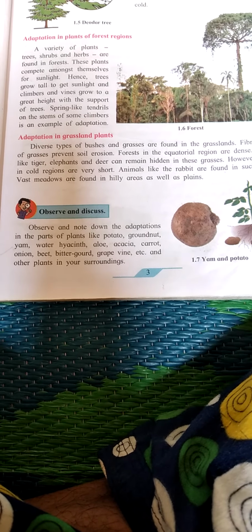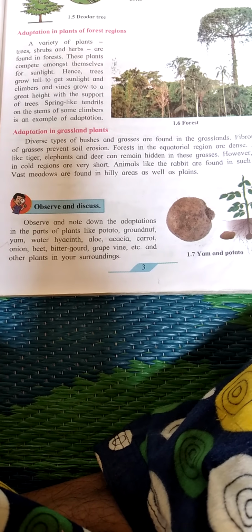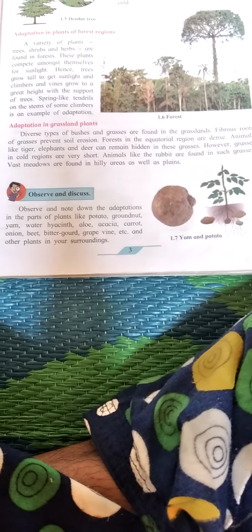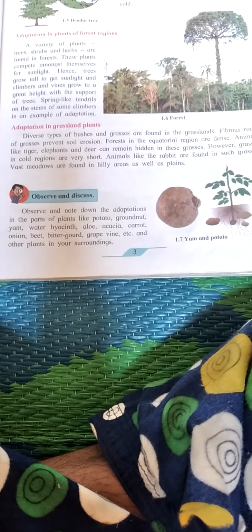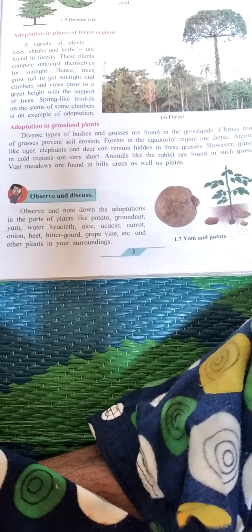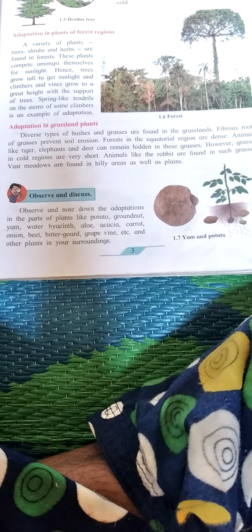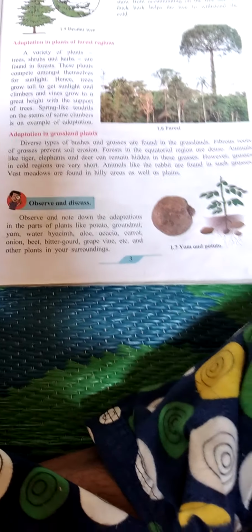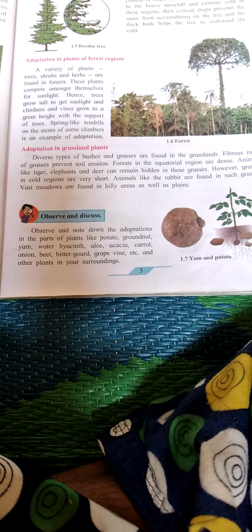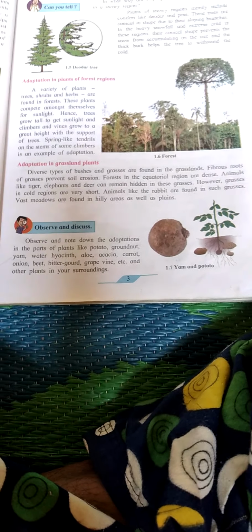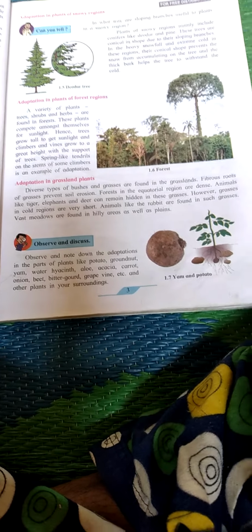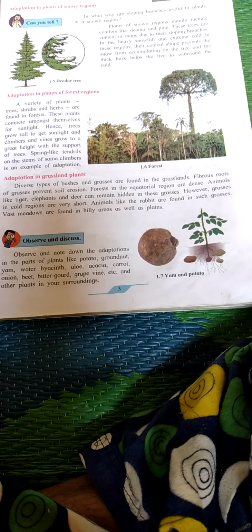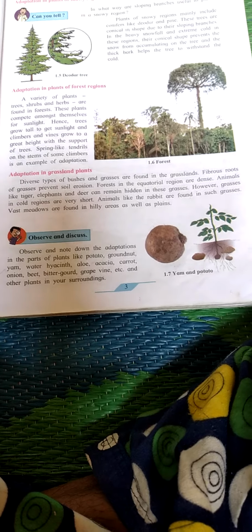Adaptation in grassland plants. Diverse types of bushes and grasses are found in the grassland. Fibrous roots of the grasses prevent soil erosion. Fibrous roots of the grasses help to stop the erosion of the soil.